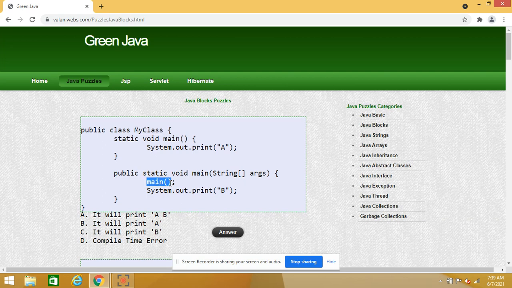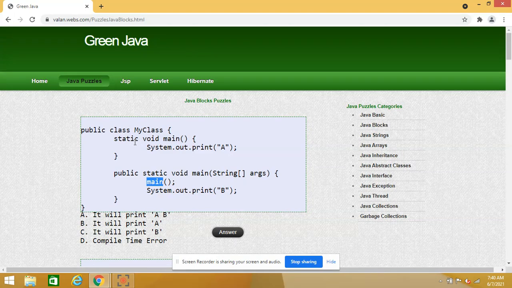I'm repeating again: if I define a method with the static keyword, it becomes a static method, which can run without an object.